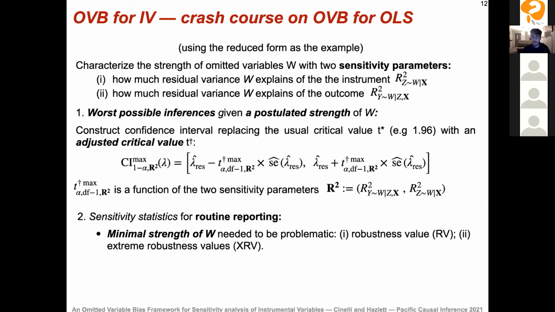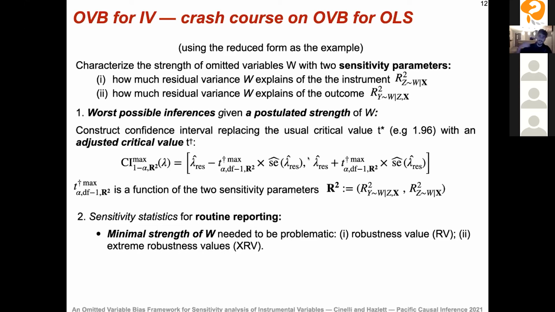Now, another exercise we can do is the inverse question of what we just did. Here we are saying, tell me what you think the strength of confounding is, or pleiotropy, for example in MR, or a violation of the exclusion restriction. Sometimes I say confounding, but W could be mediators, right? So here I'm saying, tell me the strength of W, and then I'm going to give you all the inferences compatible with that strength of W.